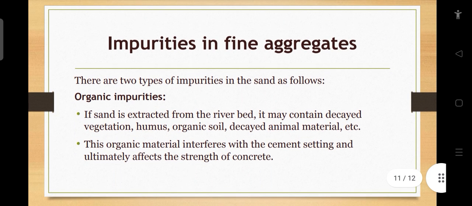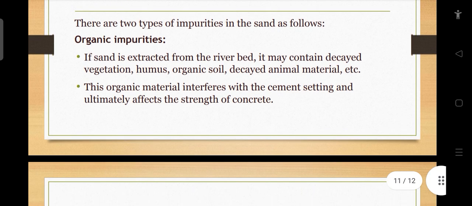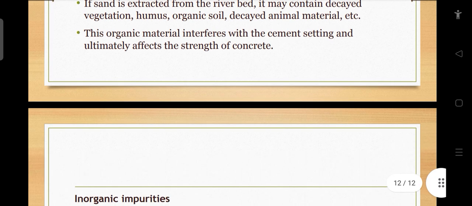Impurities in fine aggregate. There are two types of impurities in sand. The organic impurities. If sand is extracted from the riverbed, it may contain decayed vegetation, humus, organic soil, decayed animal matter, etc. The organic material interferes with the cement setting and ultimately affects the strength of concrete.